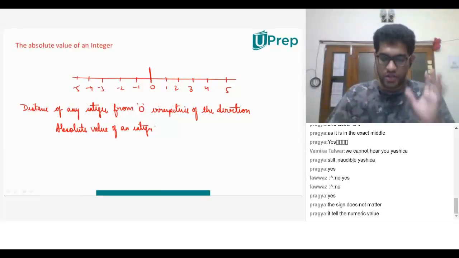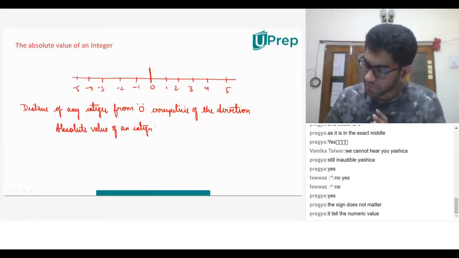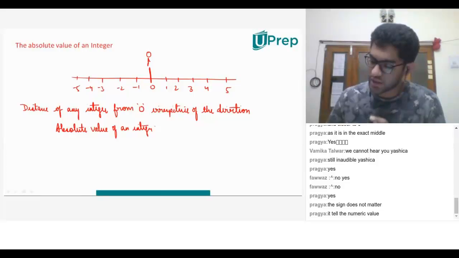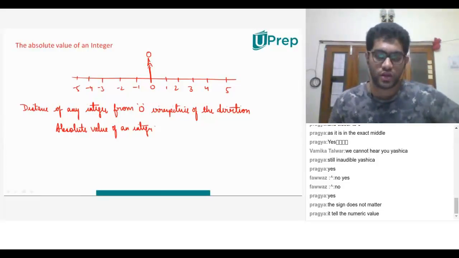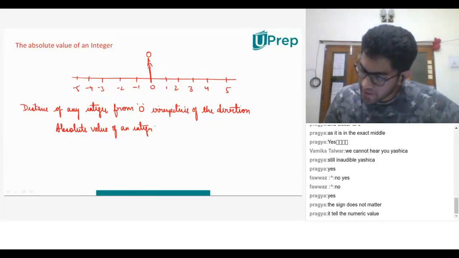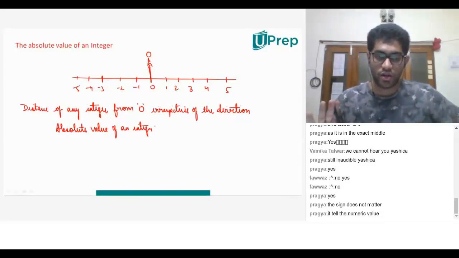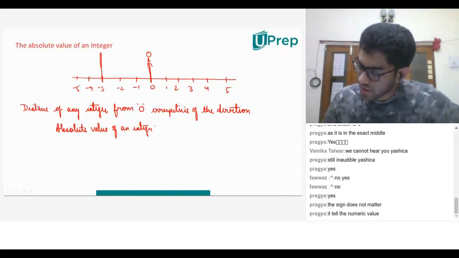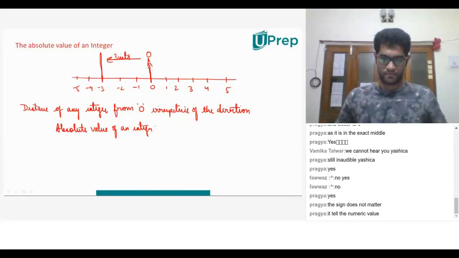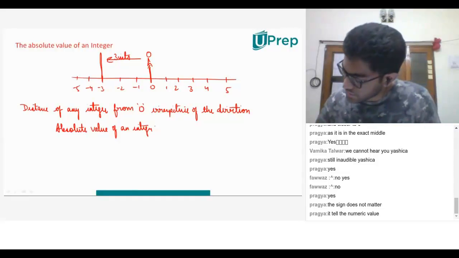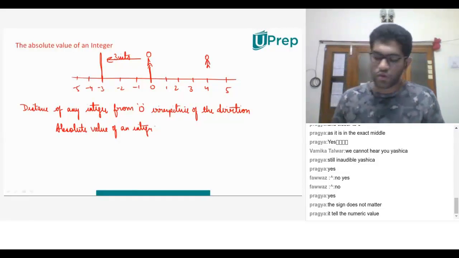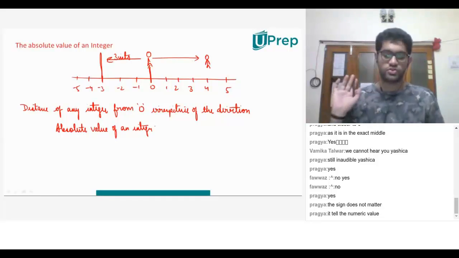Okay, so all I'm trying to say is I am a person who's standing at 0 and I'm saying I moved to -3. I'm ignoring the sign. All I'm trying to say is I moved 3 units to the left. That is all he's trying to say. Okay, if I am over here and if I arrive at 4, what is it? I've moved 4 units to the right. He is ignoring the sign.